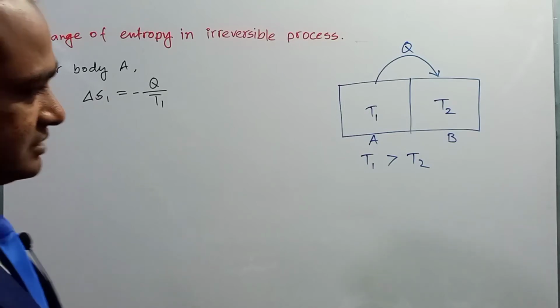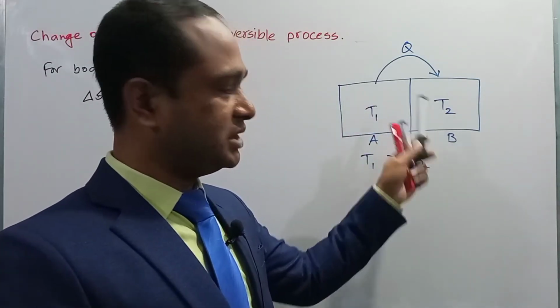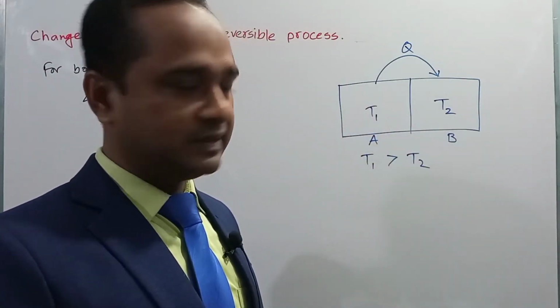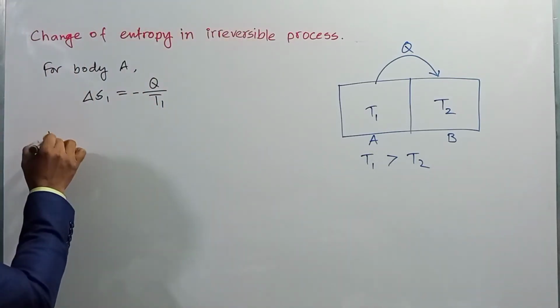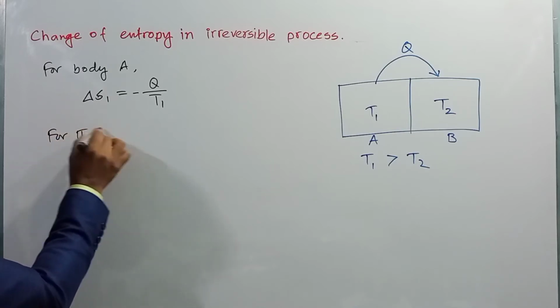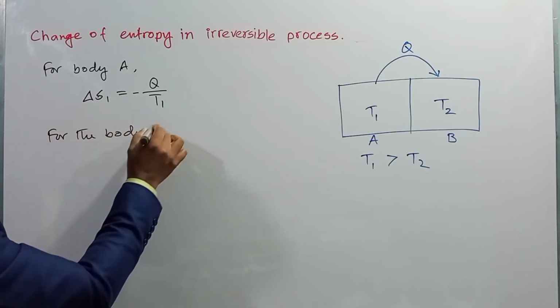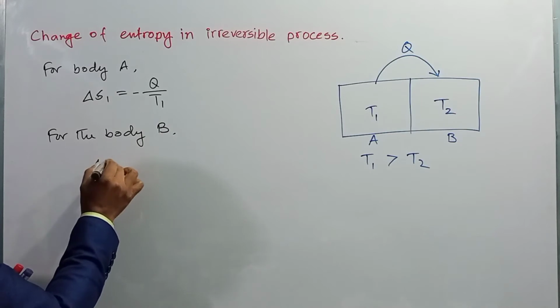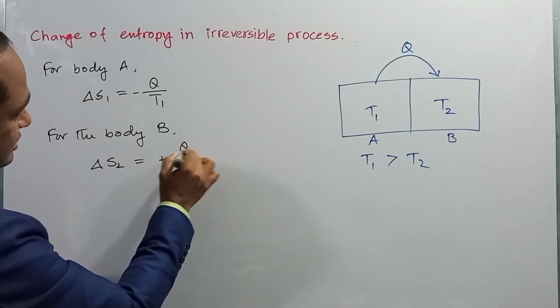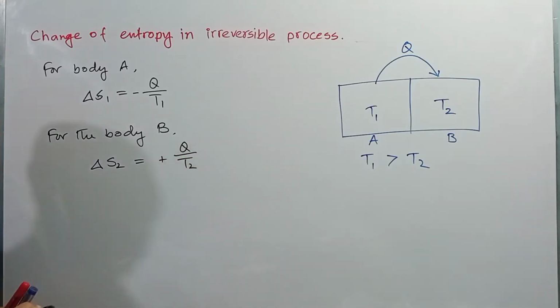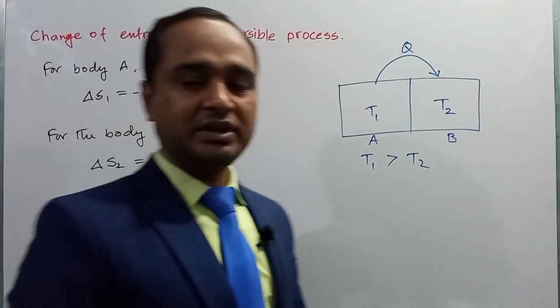And on the other hand, body B will absorb Q amount of heat. So the change of entropy for body B, del S2, will be plus Q by T2 because body B will absorb heat.